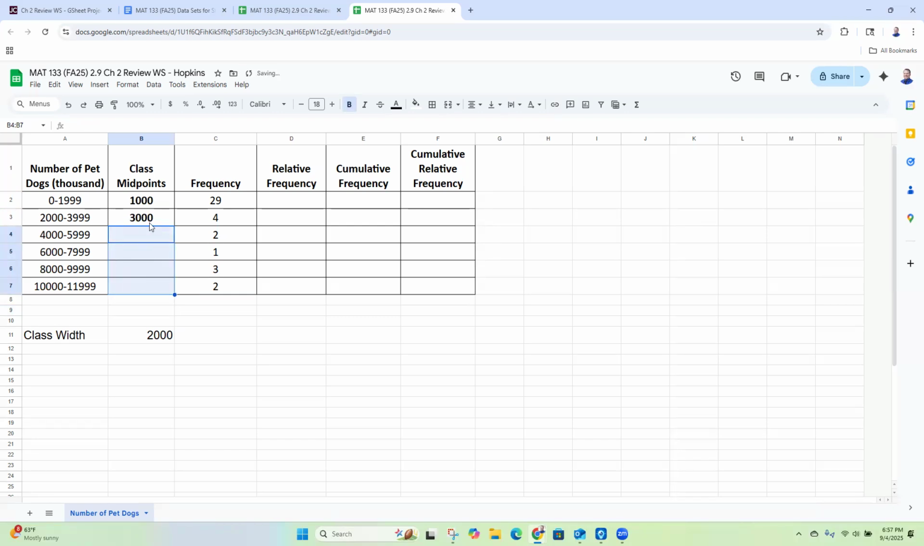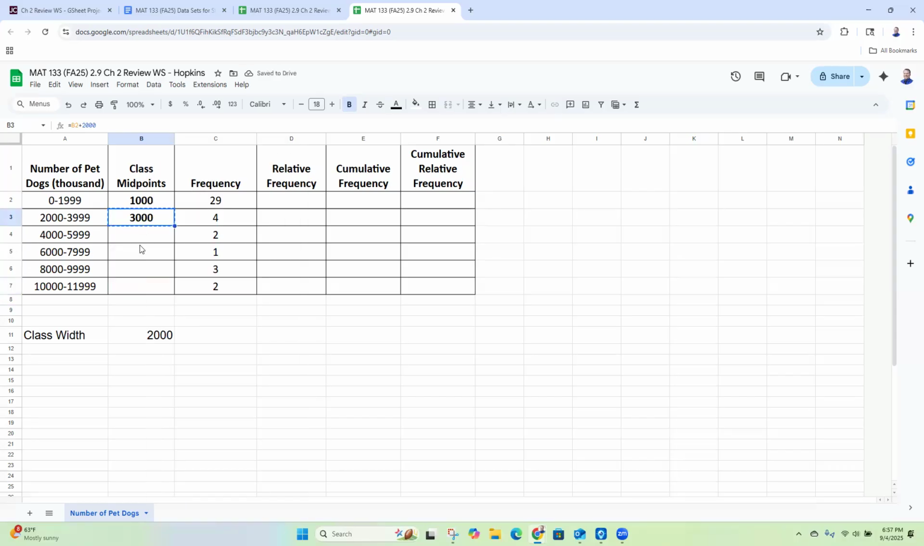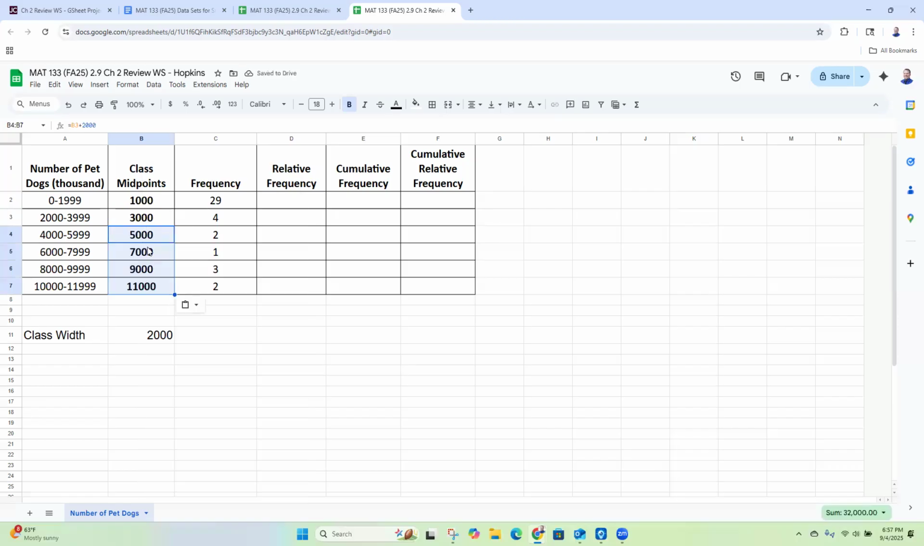Okay, if you didn't want to do that, that's fine. You could have just copied it and pasted. So I can right click and copy and then select the cells where I want to paste it. And I can just paste or hit Control V. And when you paste it, it doesn't paste the number 3,000, it pastes the formula. So there it is. There's my midpoints.